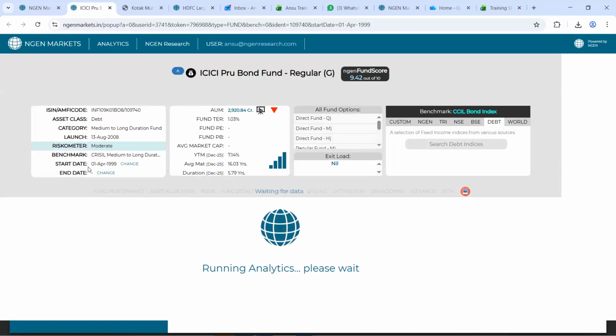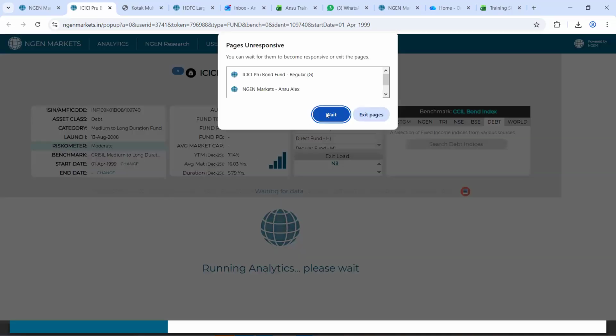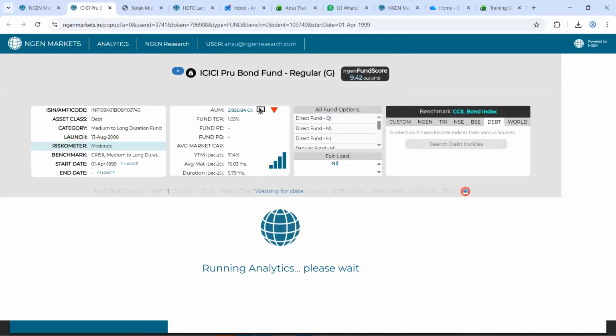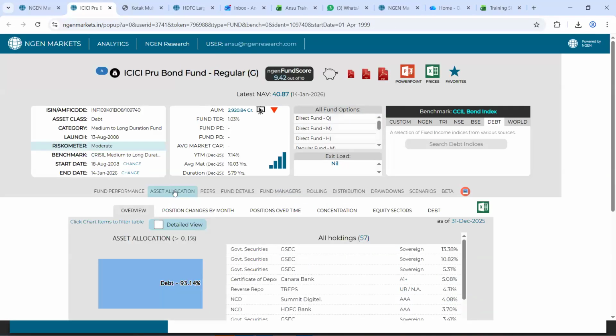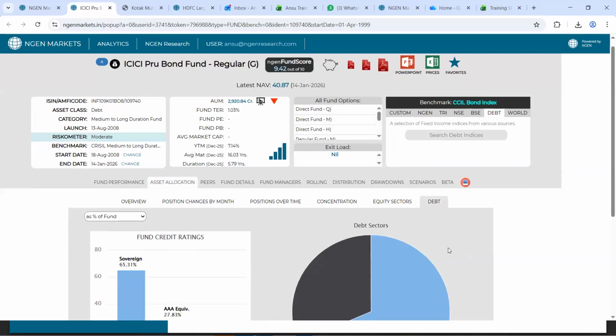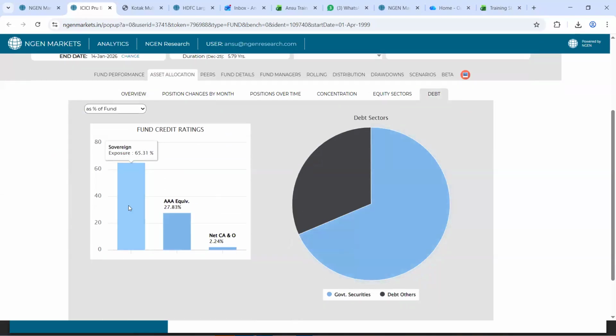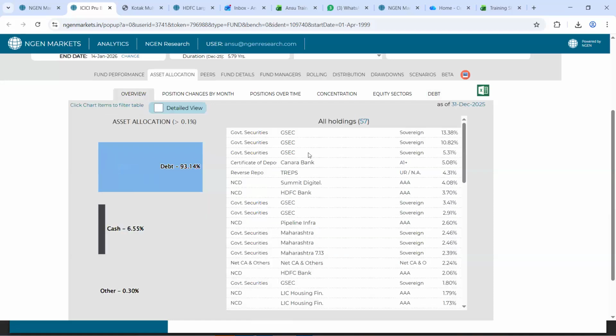So this data could be available in our tab called asset allocation, which is lying next to the fund performance tab. And within asset allocation, we have a page called debt, which is exactly next to the equity holdings page, which can give you the data. So you go to this asset allocation and then there's a debt tab. The credit rating for the total debt component of the portfolio comes up in this section. And the detail of the same could be available in this overview section.